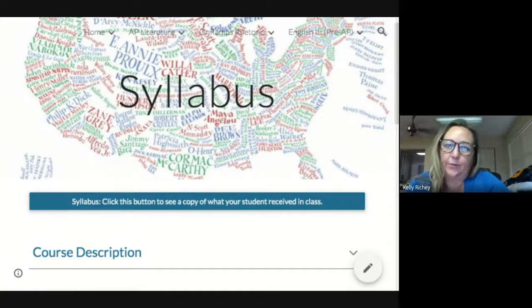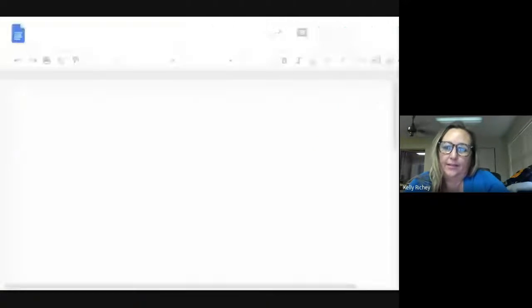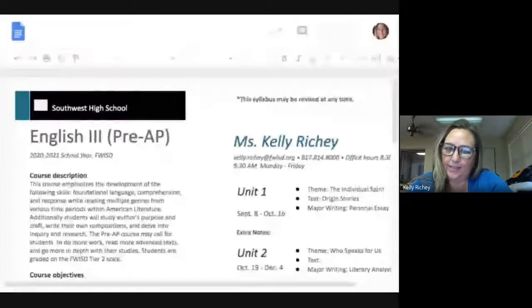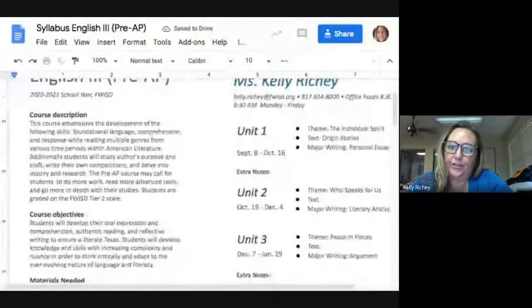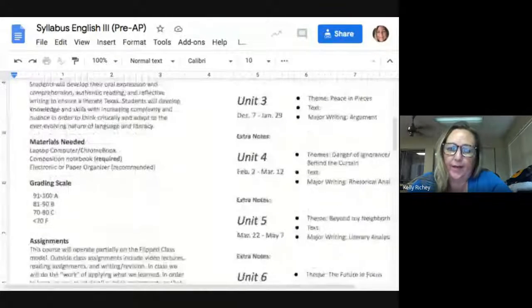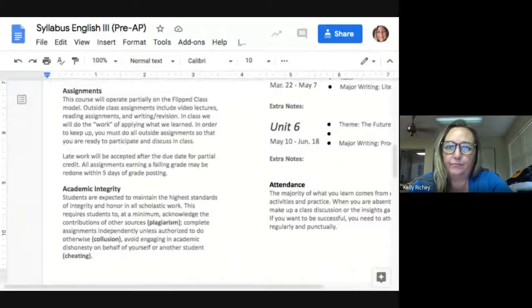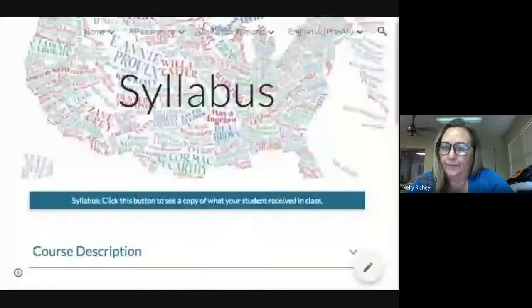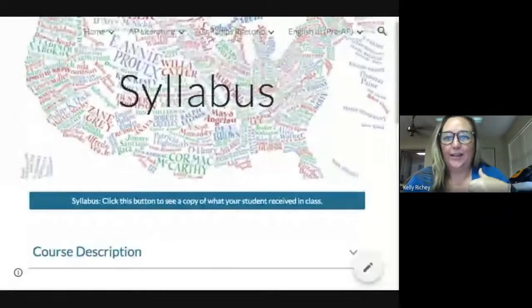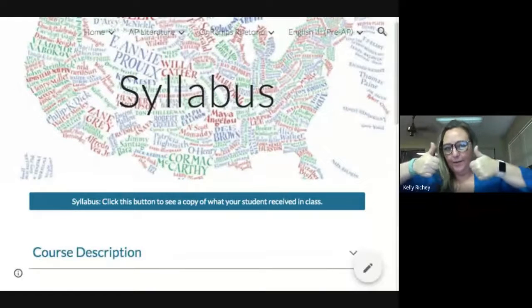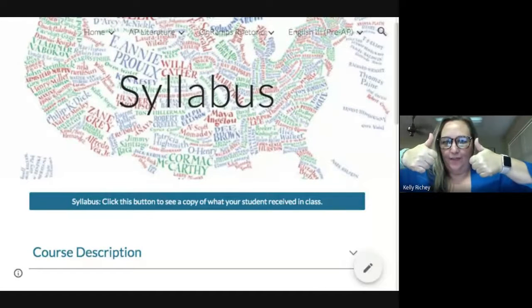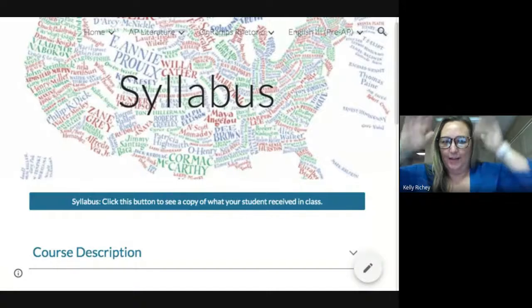If I click on it, it will pull up this document. As soon as it pulls up, you can see this is what our syllabus looks like. It's got our description, the units, the grading scale, my attendance expectations, all of that stuff. So far, so good? Yes? You can't see me, but I can see you. So if you want to give me a thumbs up, I'll know we're all on the same page. Anybody thumbs up? Yeah, okay, great.